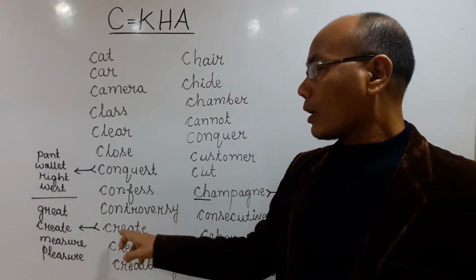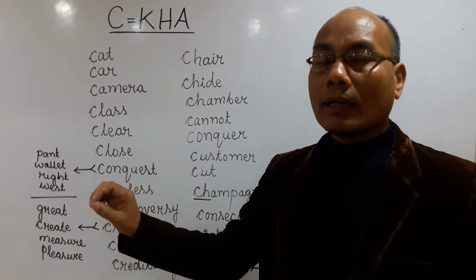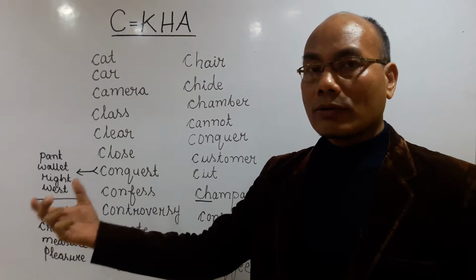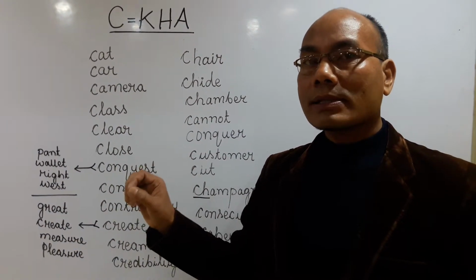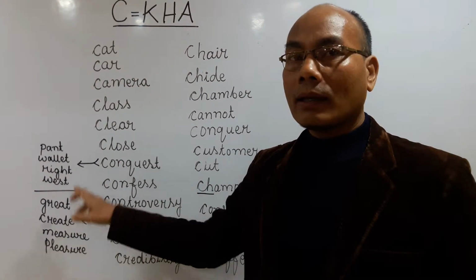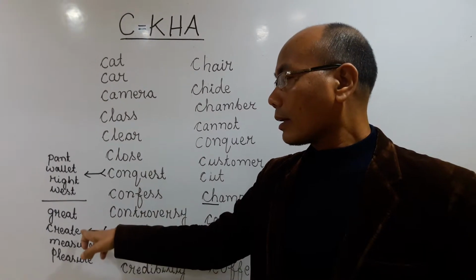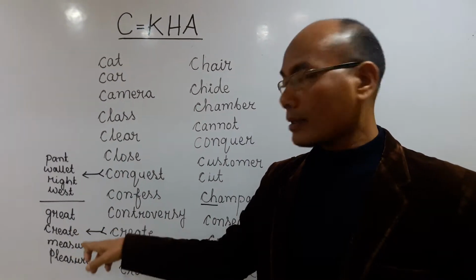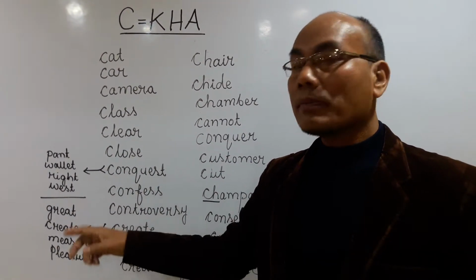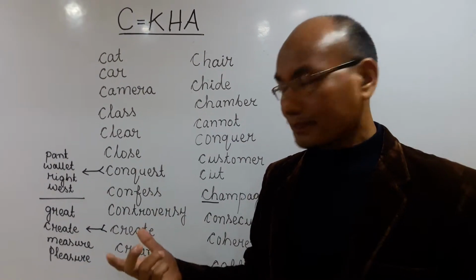Here in the same way, when there is E and A placed together in a word, you have to give the sound of vowels. All the vowels have their own sound. You cannot say "great". Not only one sound, it should be "create". Not "great", you have to say "create". Not "major", it should be "major". Not "pleasure", you have to say "pleasure".